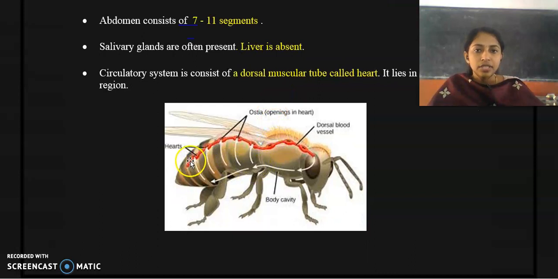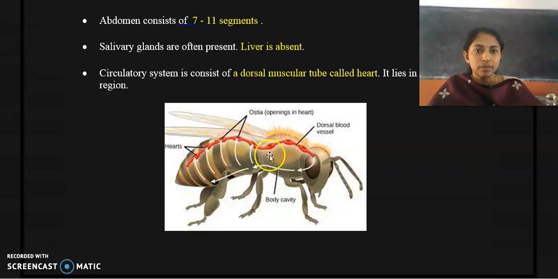And the circulatory system consists of a dorsal tubular heart. Here is the tubular heart, and in most insects the tubular heart is concentrated in the abdominal region. But there are exceptions. In a few you can find the heart throughout the thoracic area also.